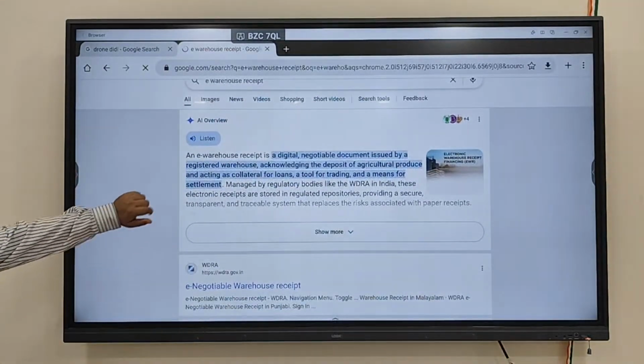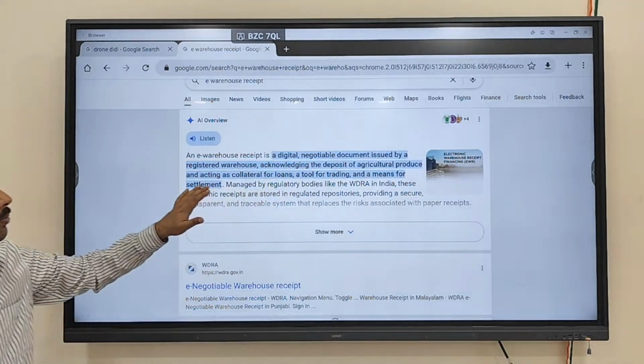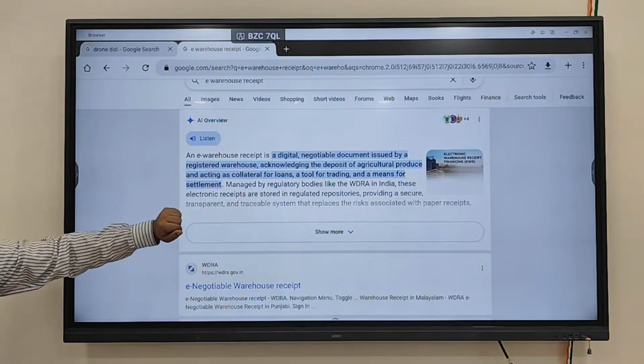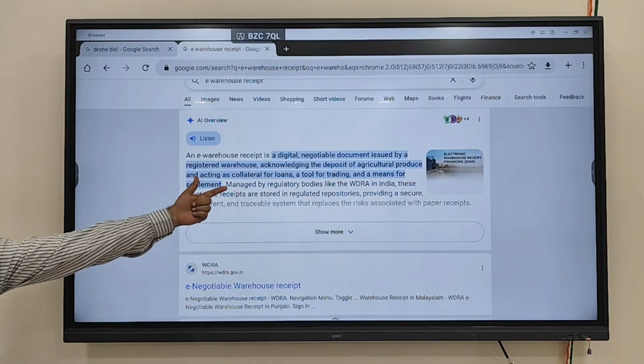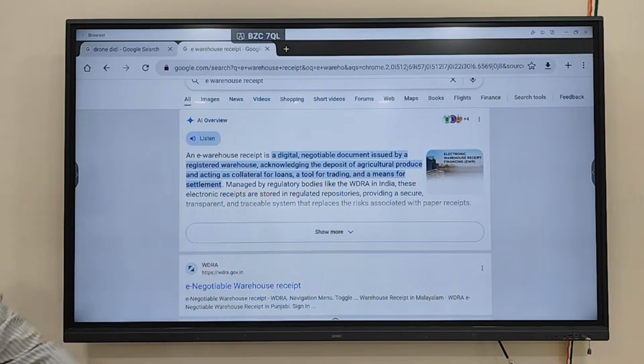this scheme, the e-warehouse receipt. So what is an e-warehouse receipt? It is a digital negotiable document issued by warehouses acknowledging the deposit of agriculture produce and acting as collateral for loans. Now when you go to the bank, it asks for collateral, and you give certain collateral.